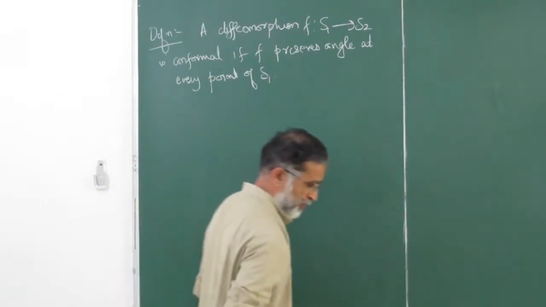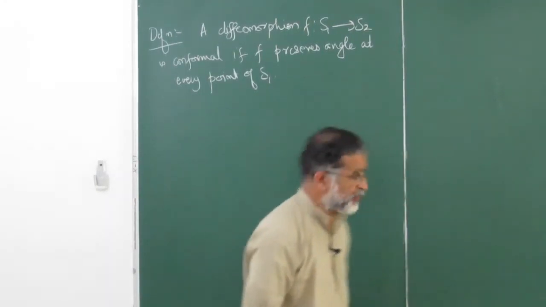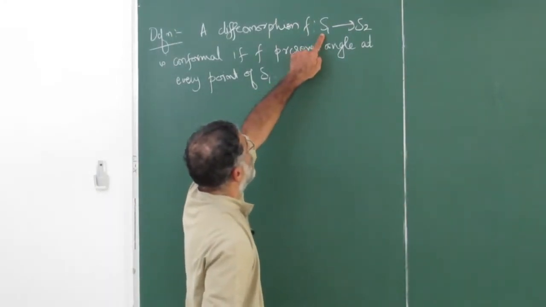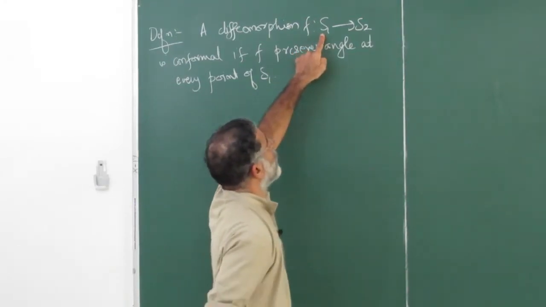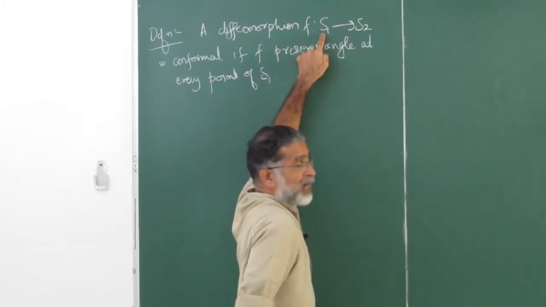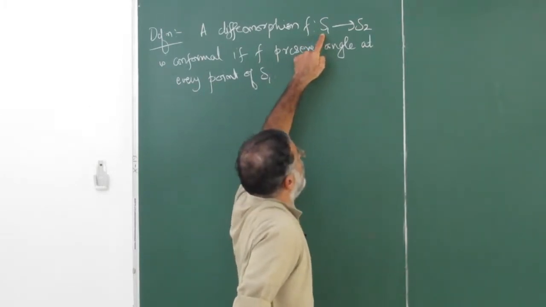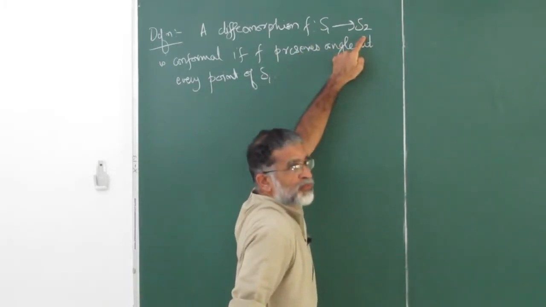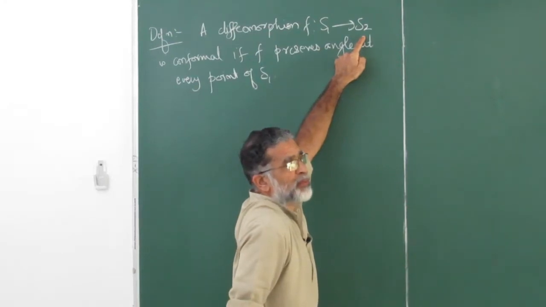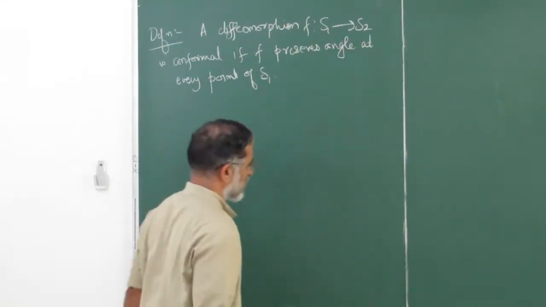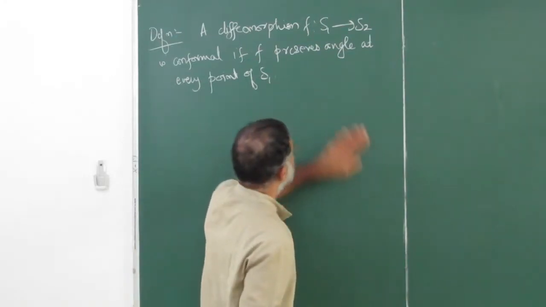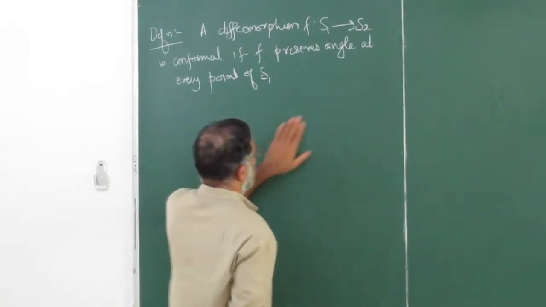So essentially what it says is that take any point P on this and look at any two curves, take the angle between them, and look at the image of the two curves and the angle between them. That should be the same as the angle between the given curves. So then we say that it preserves angle between the curves.